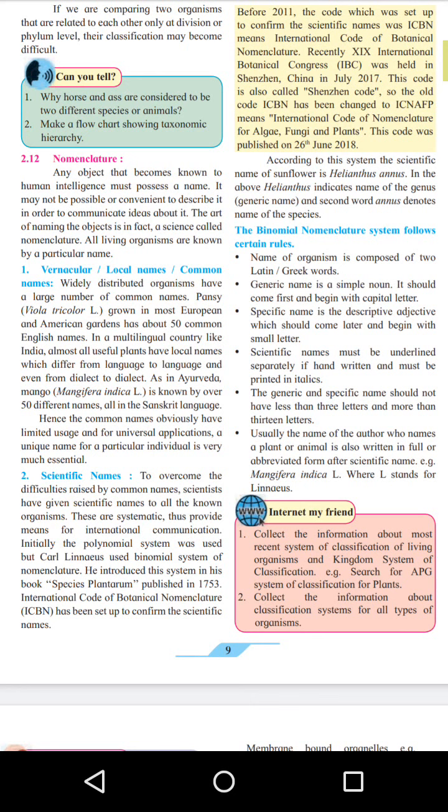If you go all over the world and say that I want to eat amba, or if you go to Russia and tell them that I want amba, they will not recognize that. If you tell them the scientific name of that organism, then they will understand and respond to you properly.